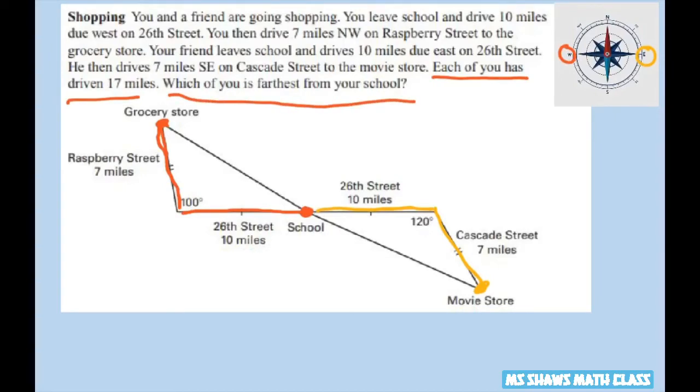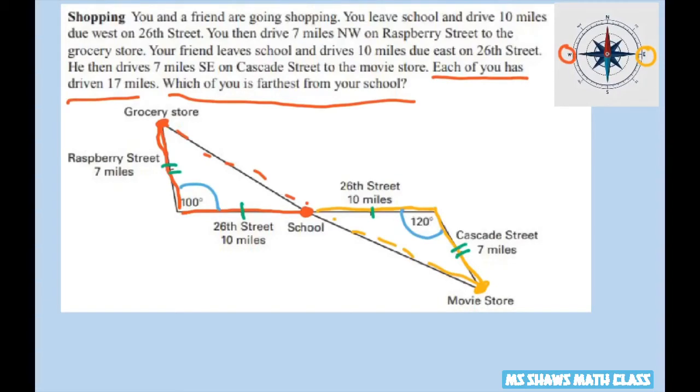So we're using the Hinge theorem. We have two triangles here, the red one and this yellow one here. And we have congruent sides. So these two sides are congruent and these two sides are congruent, 7 and 10. And we have an included angle.